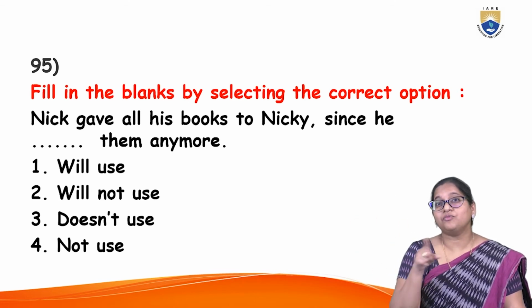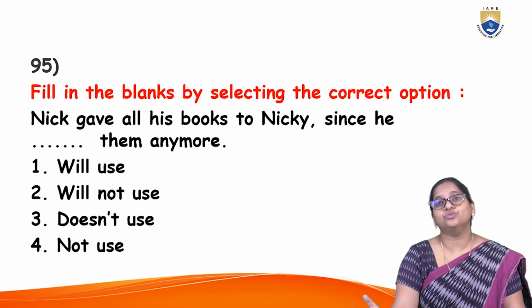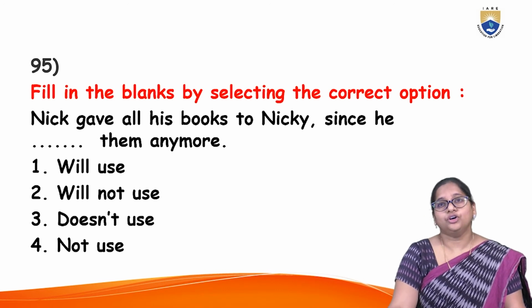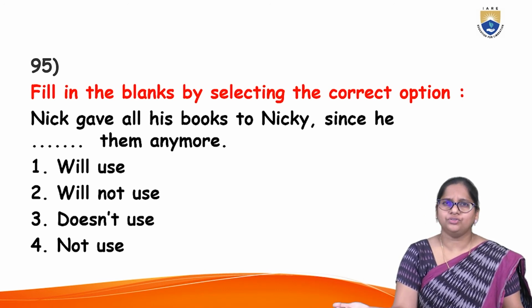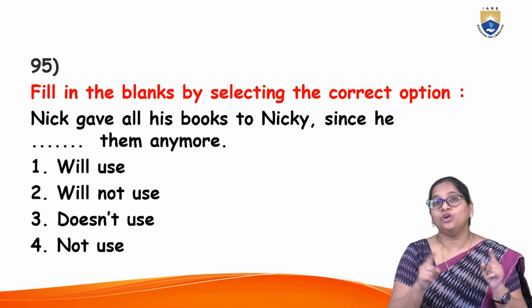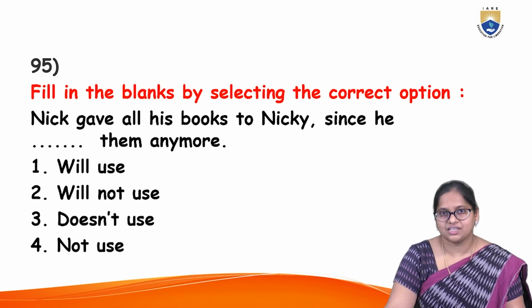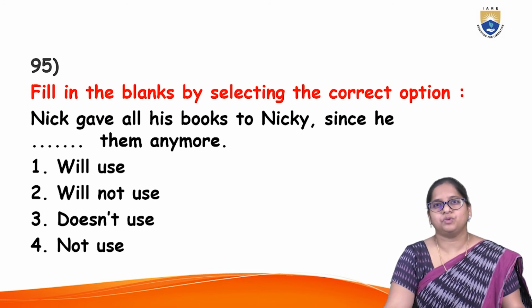Then you can ask, ma'am, why can't you use will not use? Here when you are reporting, doesn't use is in simple present tense. Simple present. You are not using the future case here. You are using simple present. That means he will not use anything. Though that meaning is conveyed, you will not use will as the future tense, but you will use general simple present tense.